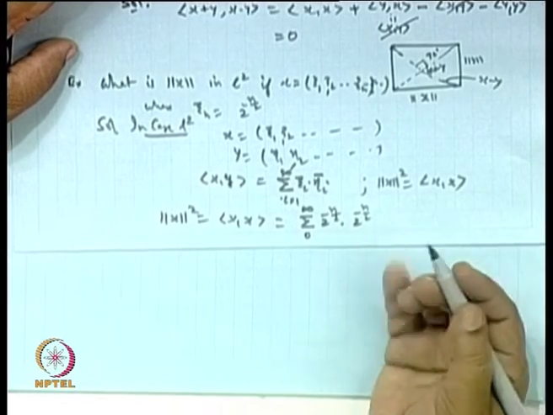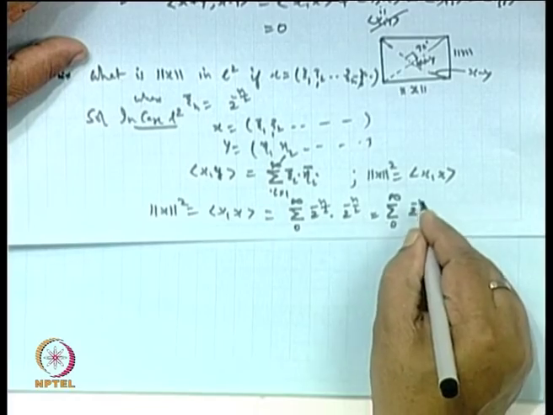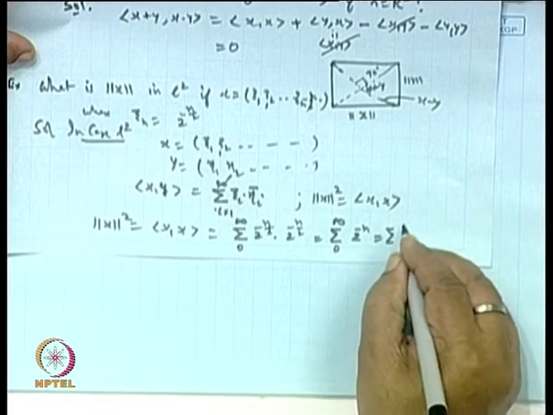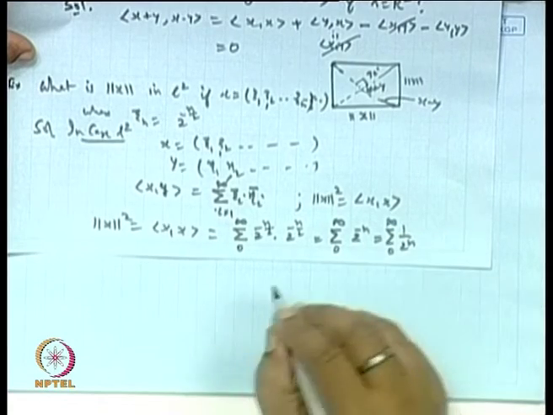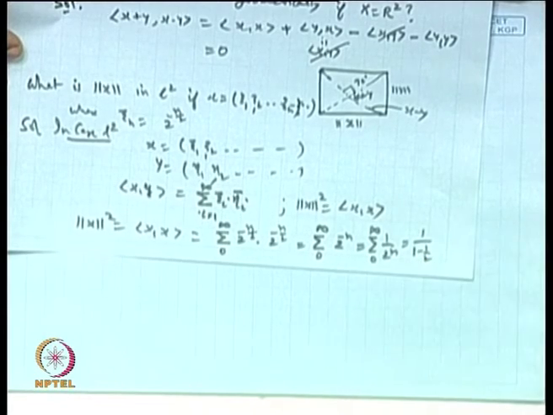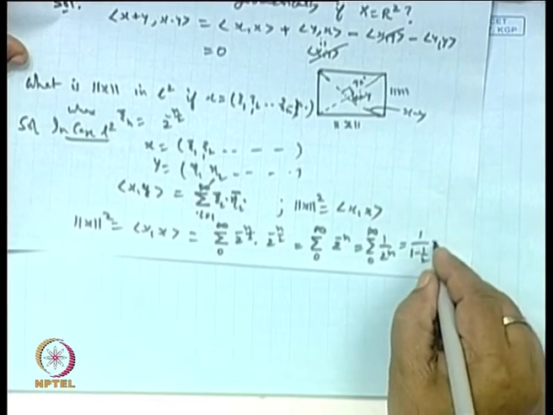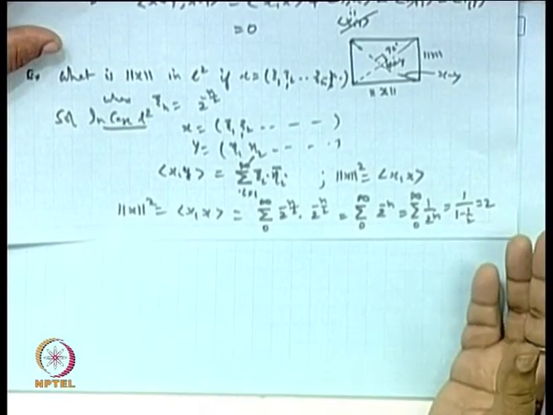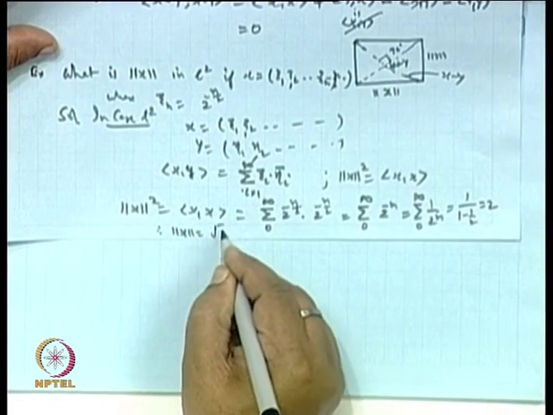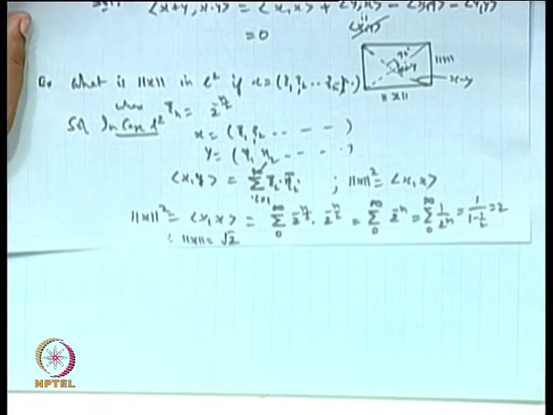So this is the sum from 0 to infinity of 2 to the power minus n, a geometric series whose sum is 1 over 1 minus half, which is nothing but 2. So norm of x squared is 2, and the norm of x is the square root of 2. Clear? Just apply the definition.